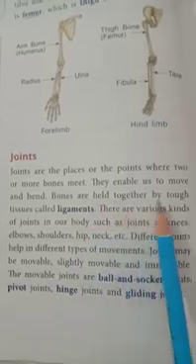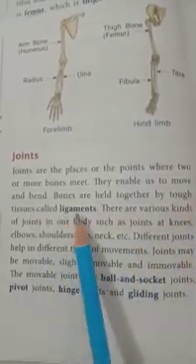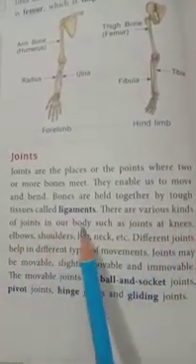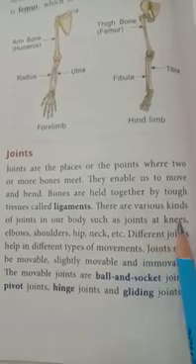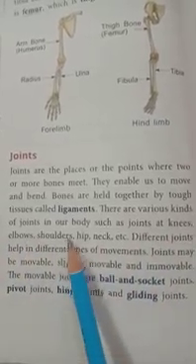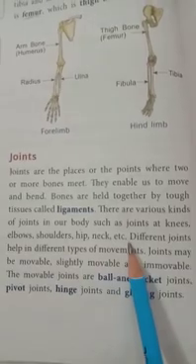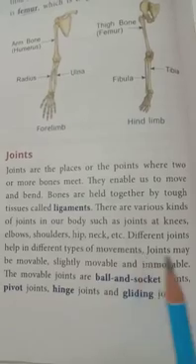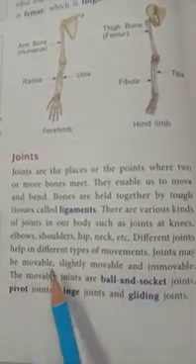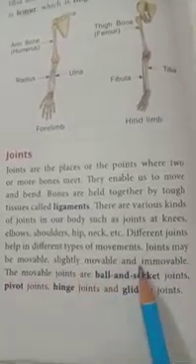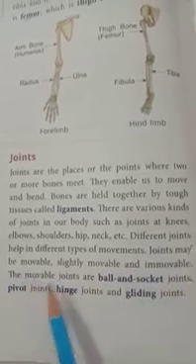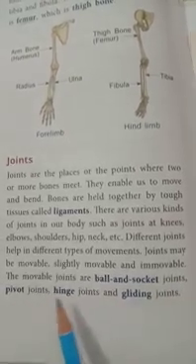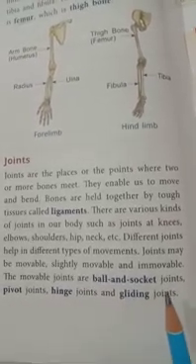Bones are held together by tough tissue called ligaments. There are various kinds of joints in our body, such as joints at knees, elbows, shoulders, hip, neck, etc. Different joints help in different types of movements. Joints may be movable, slightly movable, and immovable. The movable joints are ball and socket joints, pivot joints, hinge joints and gliding joints.